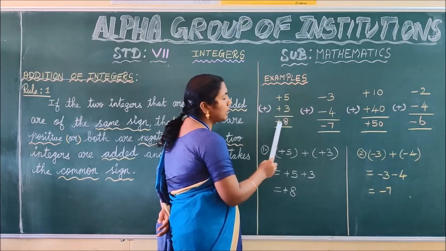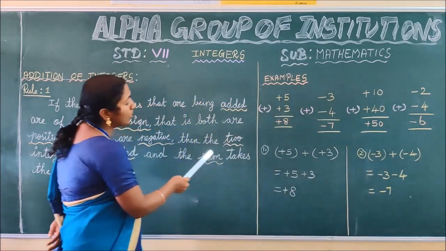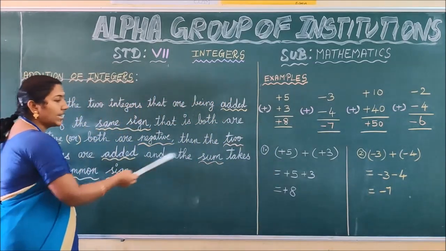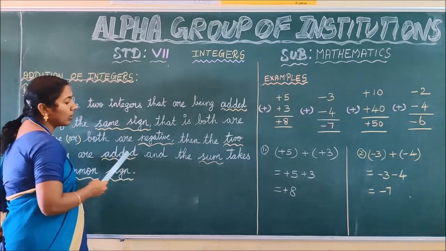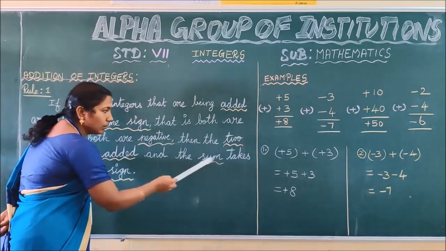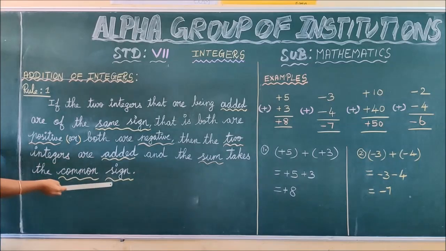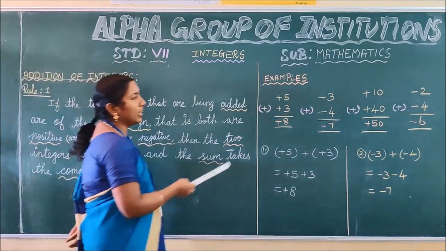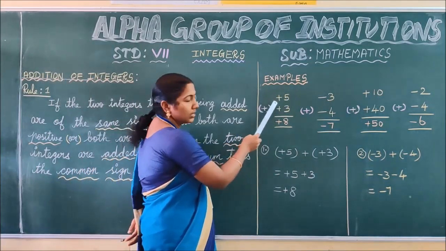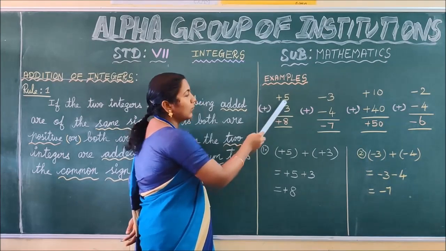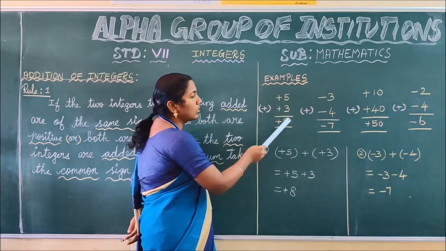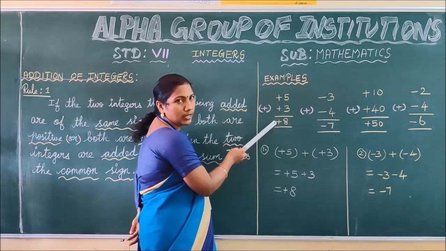Then what about the symbol of the sum? The rule also tells about the sign of the sum. According to the rule, the sum takes the common sign. What is the common sign here? The symbol of 5 is plus. The symbol of 3 is plus. Therefore, the common symbol is plus. So the sum takes the symbol plus here.